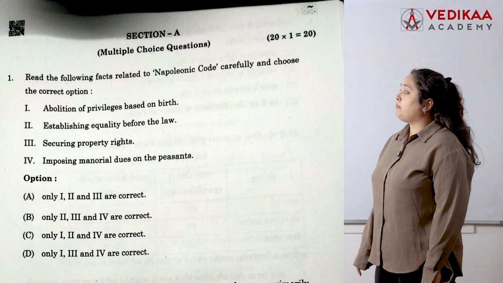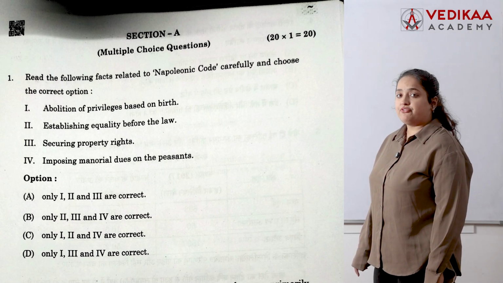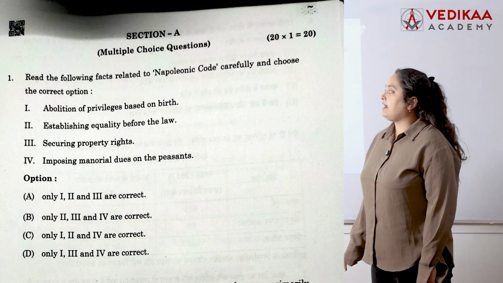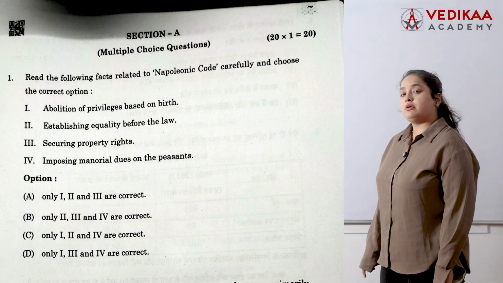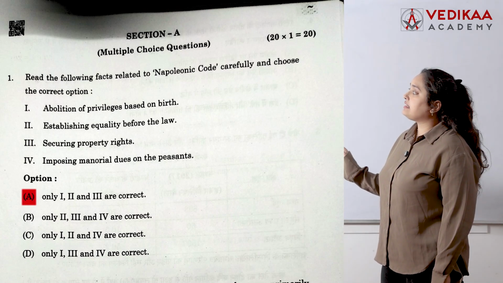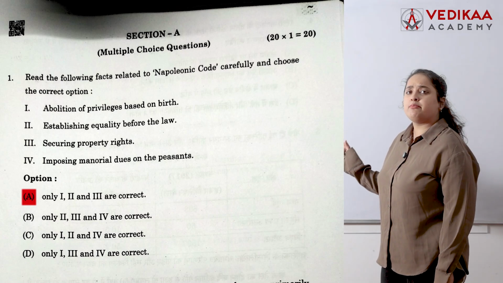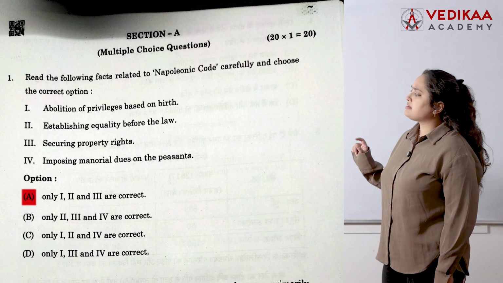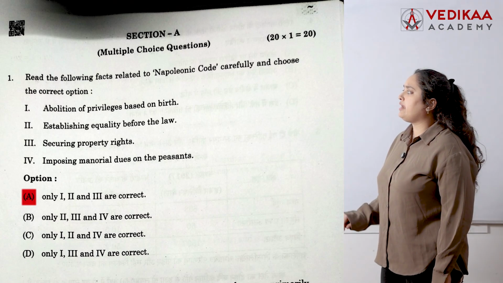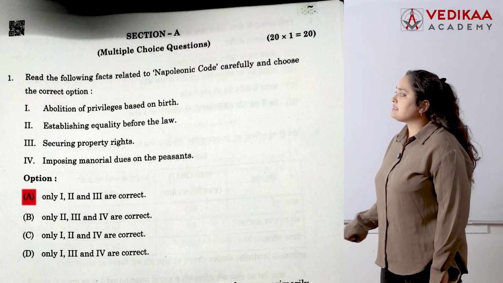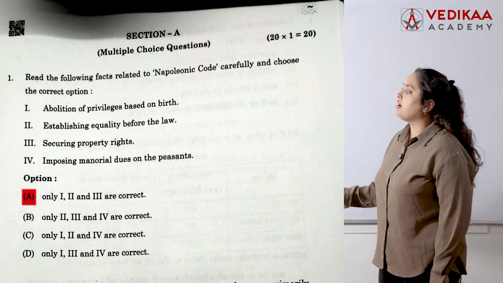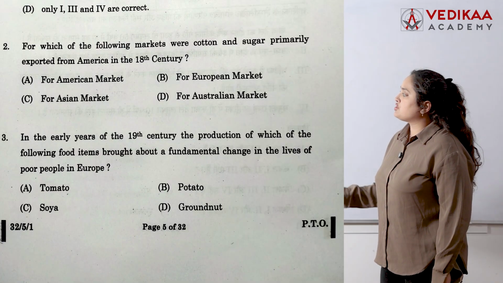The first question is about the Napoleonic Code, from Chapter 1. The answer is the first option, because the first, second and third options are correct. So answer A is correct. As I told you, the Napoleonic Code is important. Just look at the points: abolition of privileges based on birth, establishing equality before law, and securing property rights. So all three options are correct and option 4 is wrong. So the answer is A.